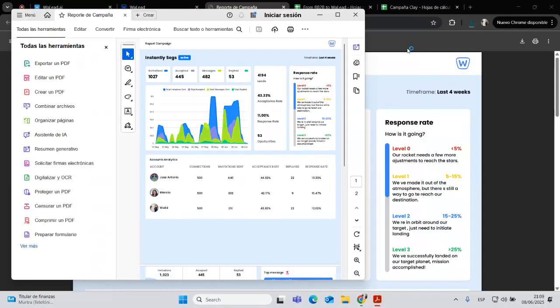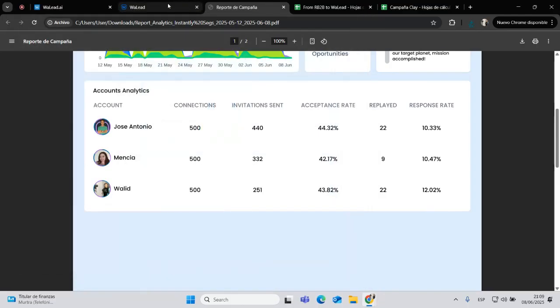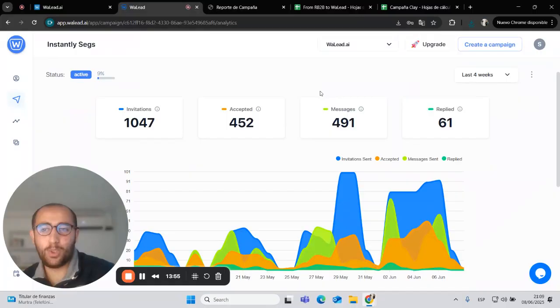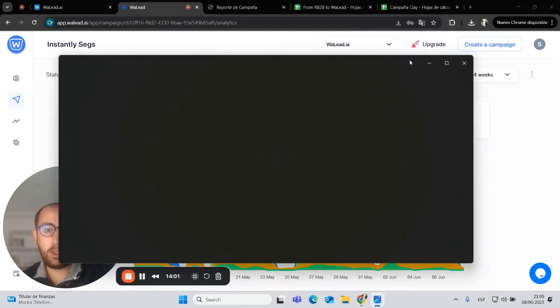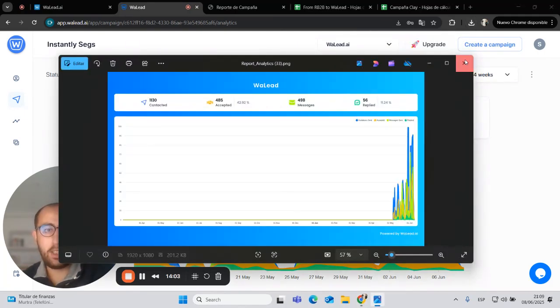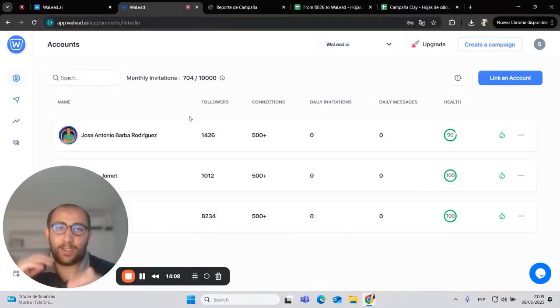For example, this report, I don't know if you are seeing it. If not, we will add it back into the screen. And then we also have this image that it's pretty useful to be shared if you want, right? Perfect.